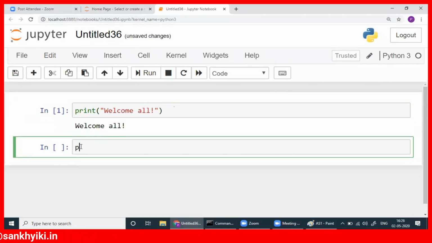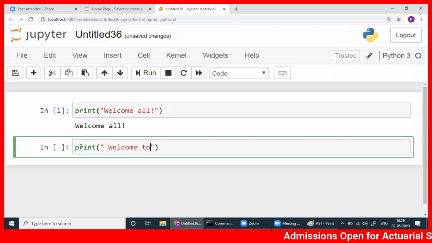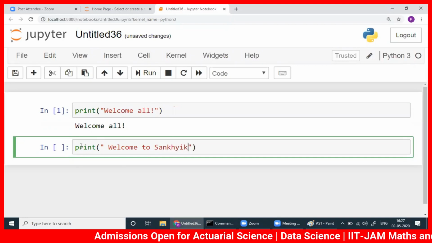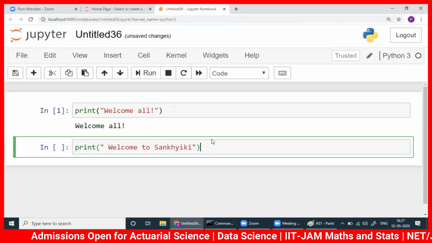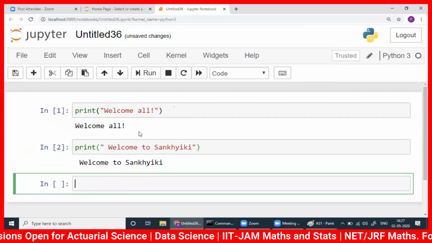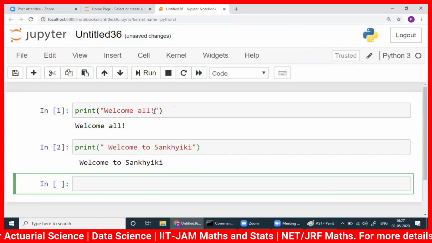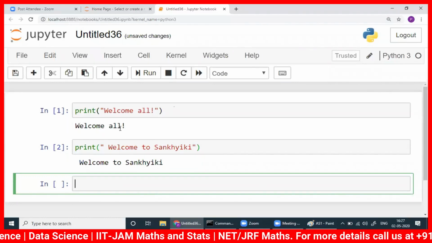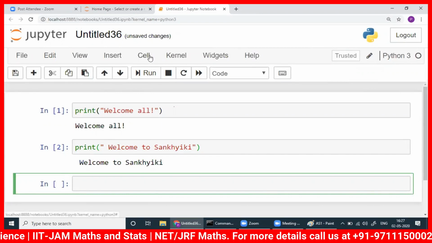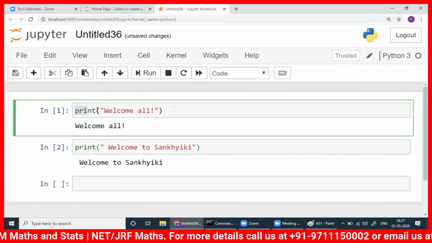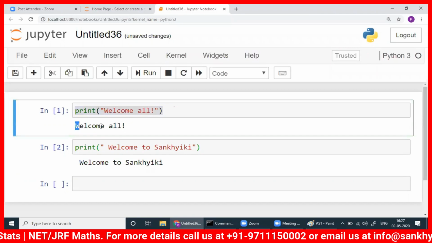Let me write the second print statement for you. This is my second print statement. So you are able to print, okay, print welcome all. I got the printout here. If you write, you see the cell is written, so whatever you write here will be printed here.